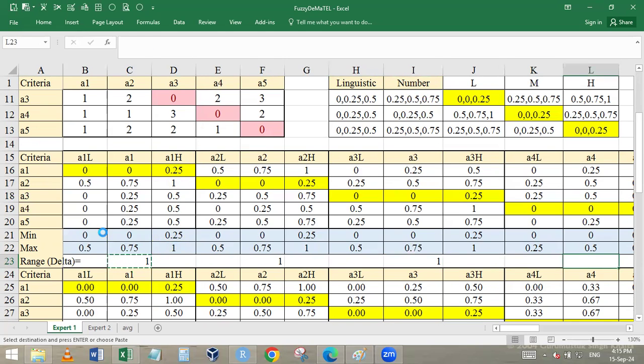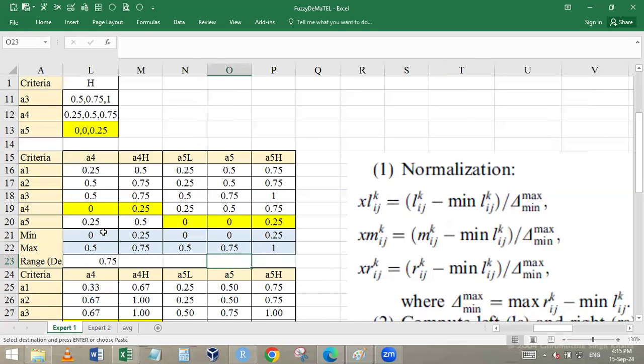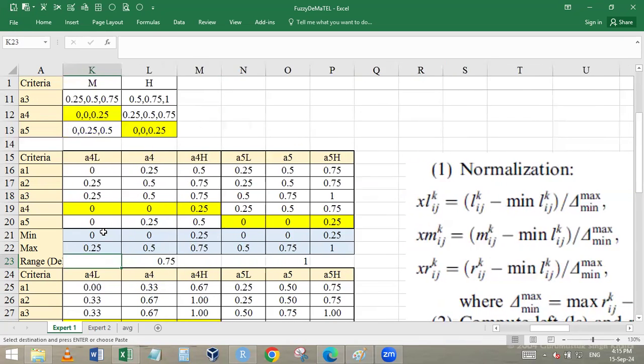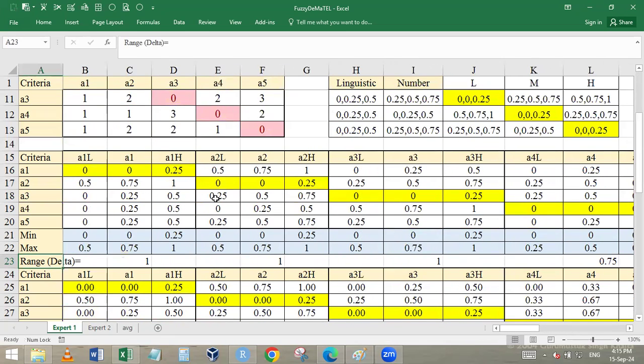By chance, in most of them it is coming as 1, and here 0.7 also. Check it out once again. From all the low values, compute the minimum. From all the high values, compute the maximum. And this maximum minus minimum is called the delta. Do it for all the columns.